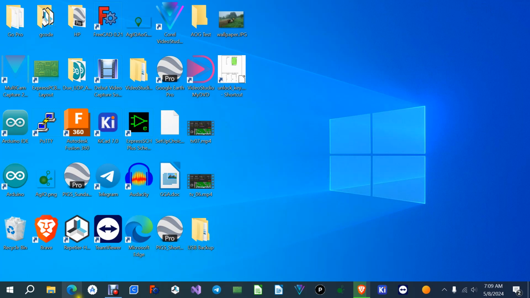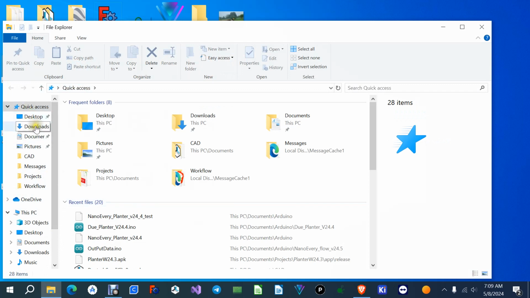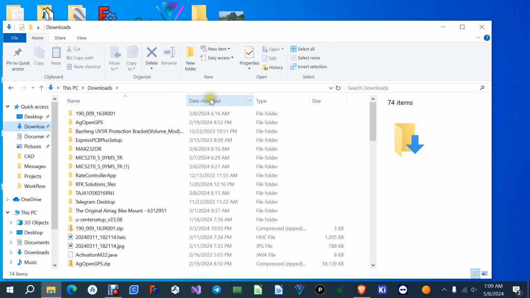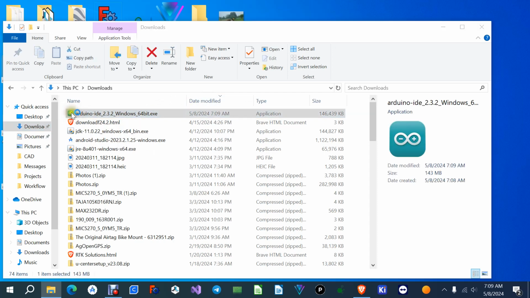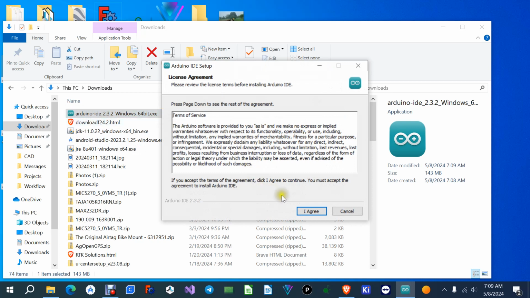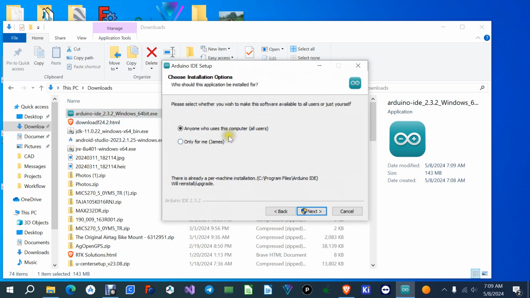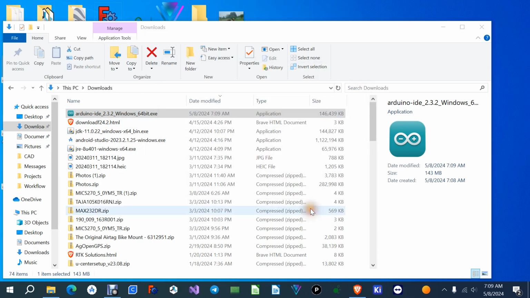Now if I take and go to my download folder, I should be able to find it here somewhere. There it is. I click the date modified to sort it to the top. I can just start it up. And agree to terms. Make it for use by anybody. Click next.